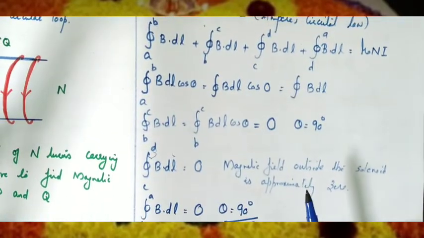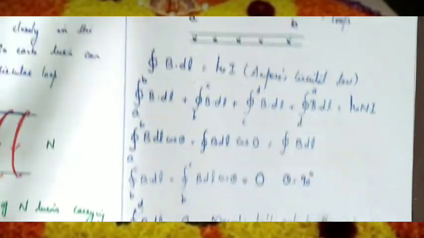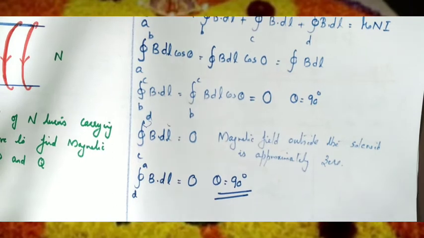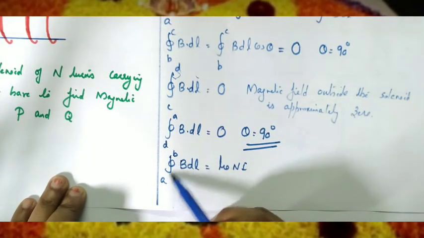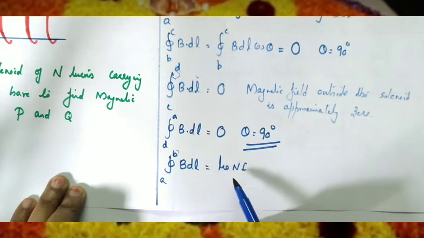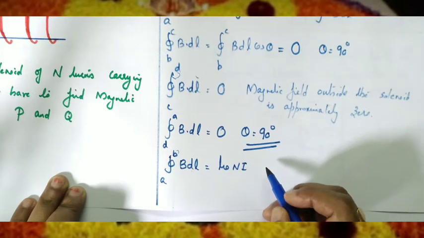The magnetic field exists only in which region? Here in the region AB. So since all the other values are 0, we can write integral A to B B dl equal to mu 0 N i.